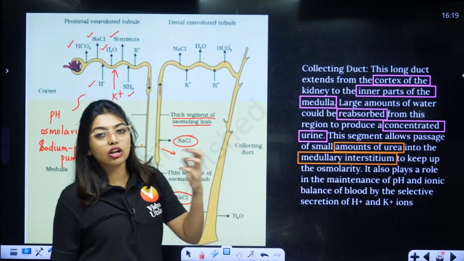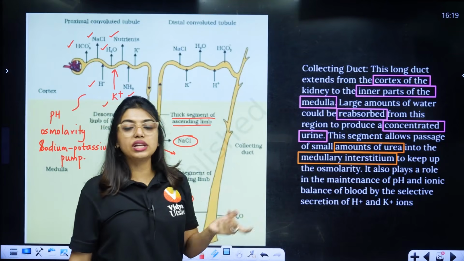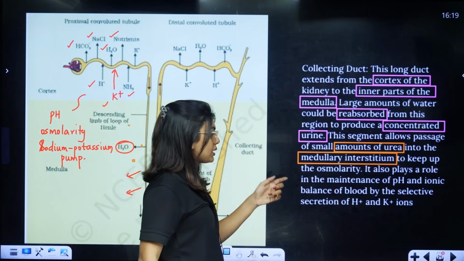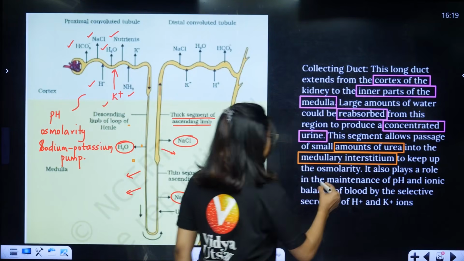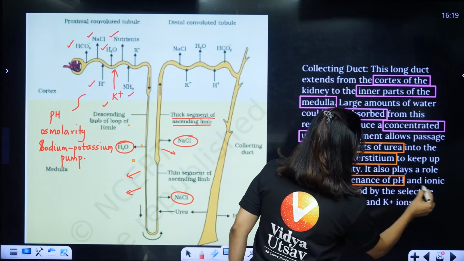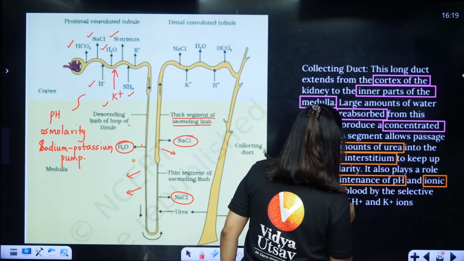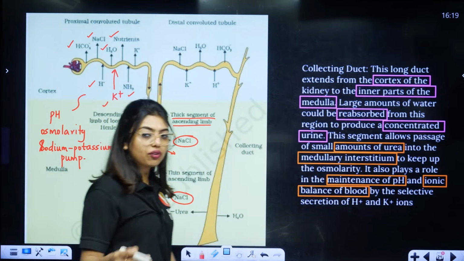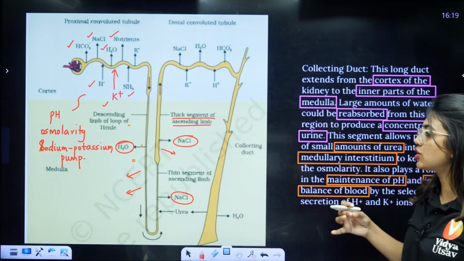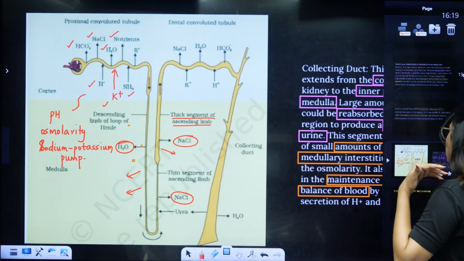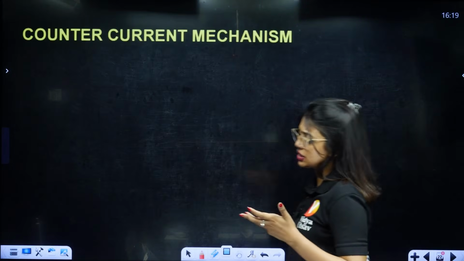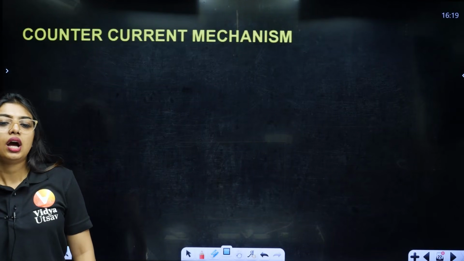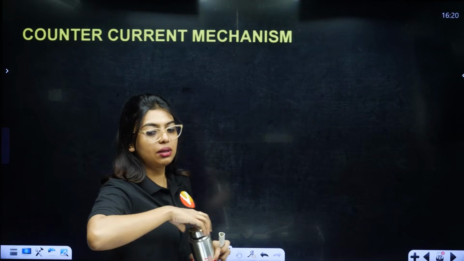And to increase the concentration in the medullary interstitium, we have to use urea, NaCl and so on to maintain the osmolarity. Okay. To keep up the osmolarity, it also plays a role in maintenance of pH and ionic balance of blood by selective secretion of H plus and K plus. Clear? So you should know from where what is getting secreted. At the same time, you should also know who are the ones who are maintaining the pH, who are the ones who are helping in the other process. So now students, we are going to do counter current mechanism. After we do counter current mechanism, we have to learn all the mechanisms.